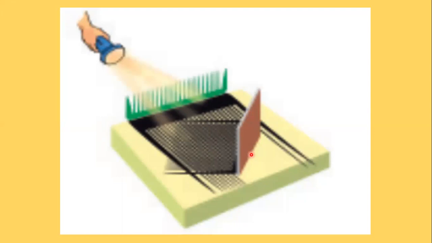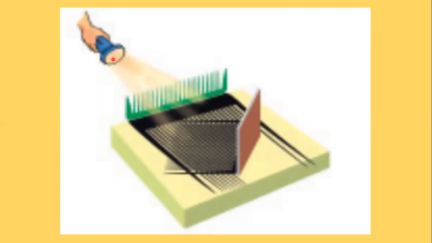Now spread a dark colored sheet of paper in between these two. You can take any black sheet and place it between the comb and the mirror. Then the next step is to allow a beam of light from a torch to pass through the comb. One more thing, beta, you are supposed to do this experiment in a dark room.